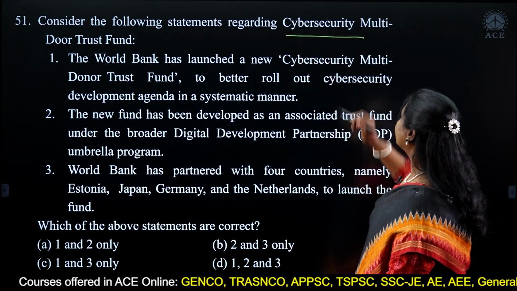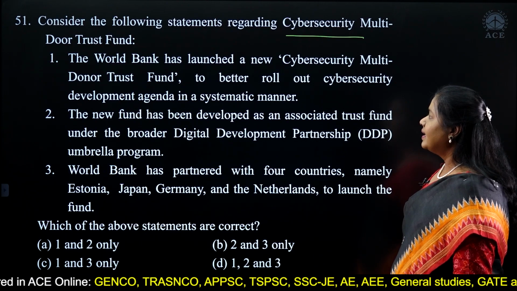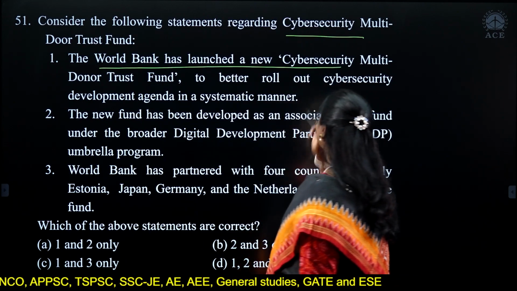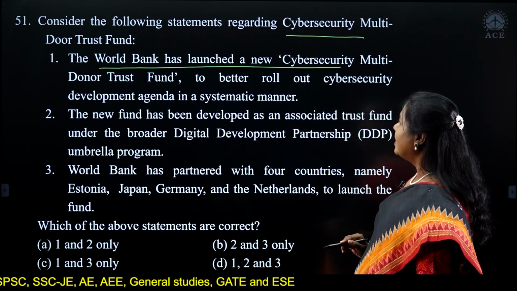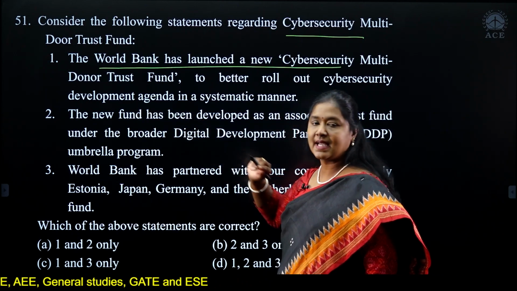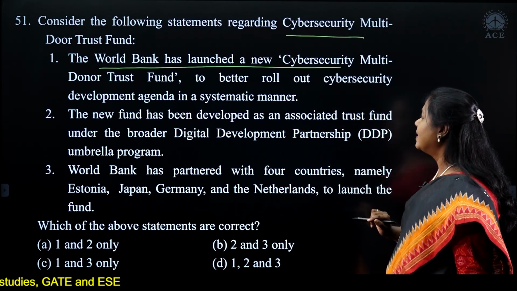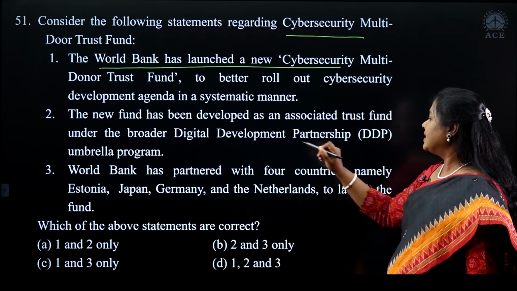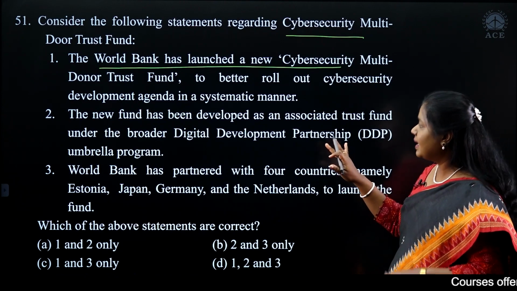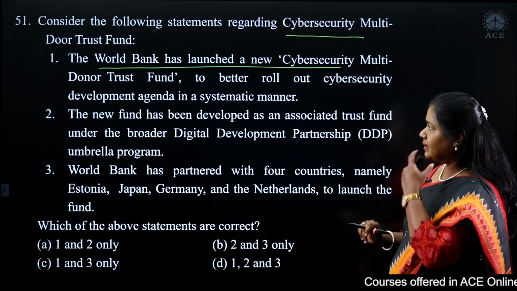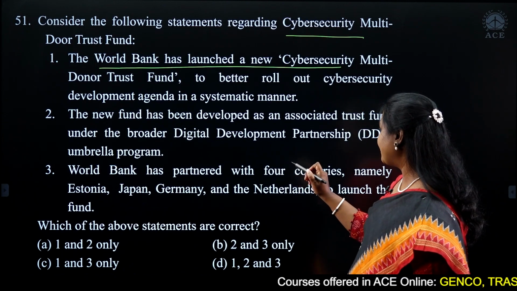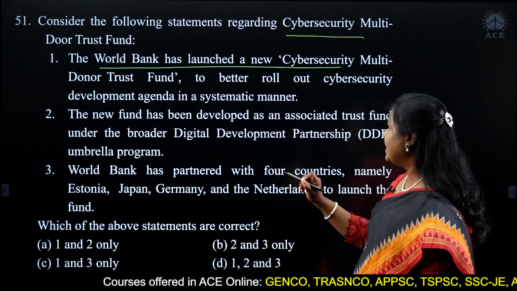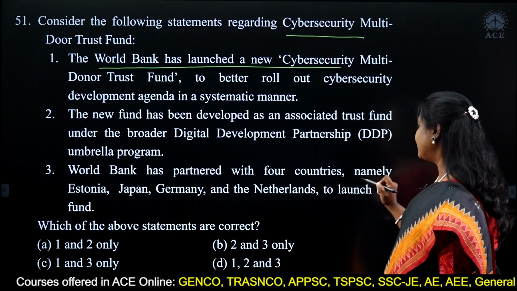This is related to the cybersecurity multi-donor trust fund. Now, the World Bank has launched this cybersecurity multi-donor trust fund, and this is for developing cybersecurity in a systematic manner. The trust has been formed under the Digital Development Partnership, which is an umbrella program. And the question is, World Bank has partnered with 4 countries, namely Estonia, Japan, Germany, and the Netherlands, to launch the fund.